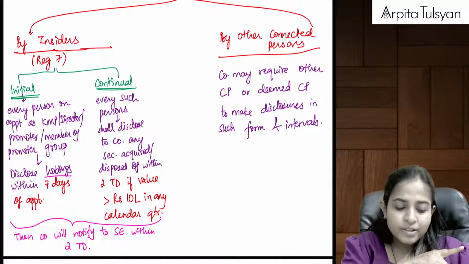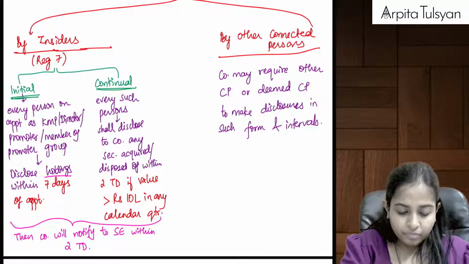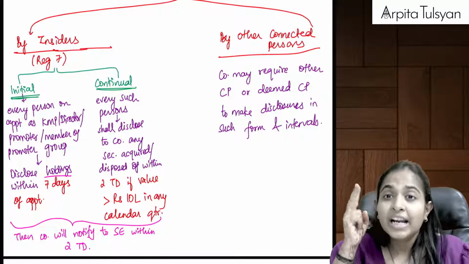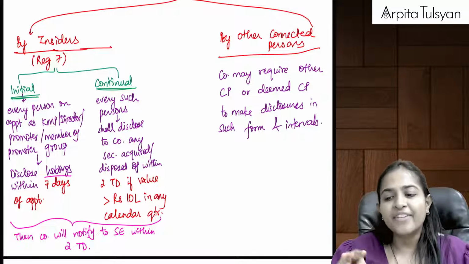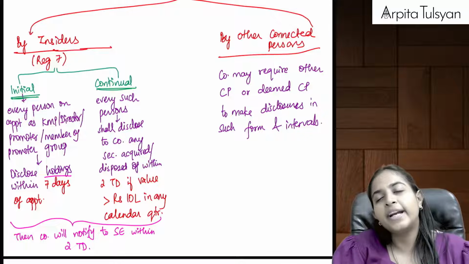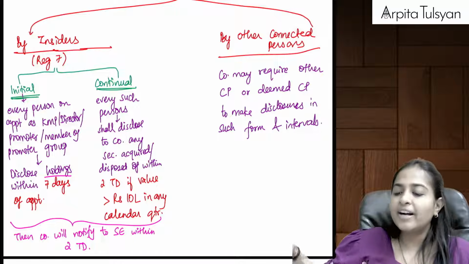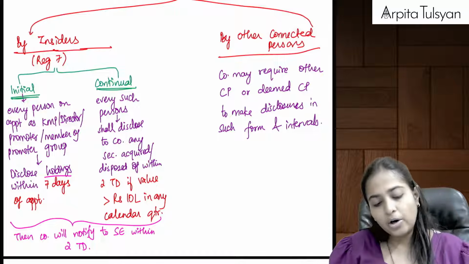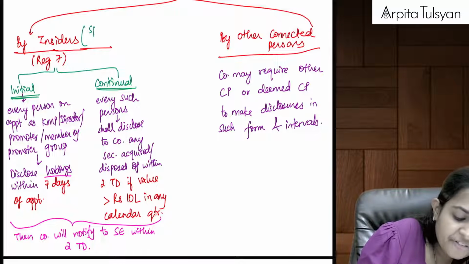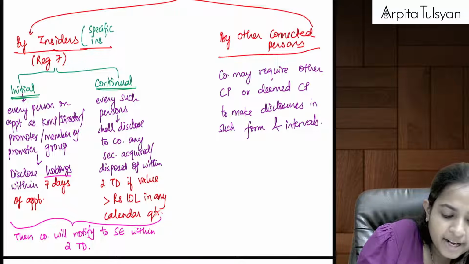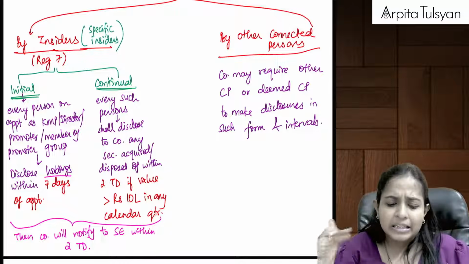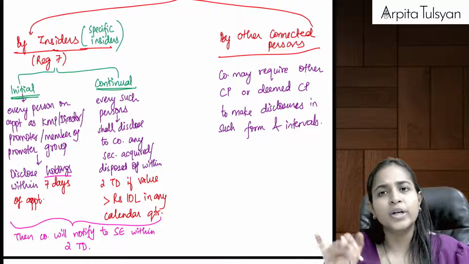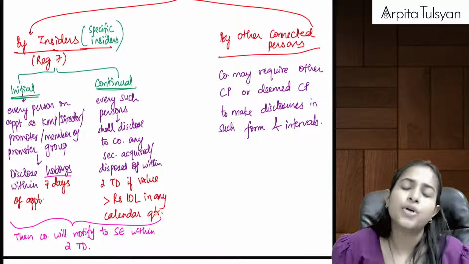So the initial one was required to be done within 7 days of their appointment. This continual disclosure is required to be done within 2 trading days. Okay, whenever they have done the transaction, from that day, within 2 trading days, they have to inform the company. The company will notify it to the stock exchange within 2 trading days further. Are you clear with this? Okay, so this was by some specific insiders. This disclosure was required to be done by some specific insiders and by other persons. For other persons, the company can say that we will tell you when you are supposed to do the disclosure, at what frequency, at what intervals.